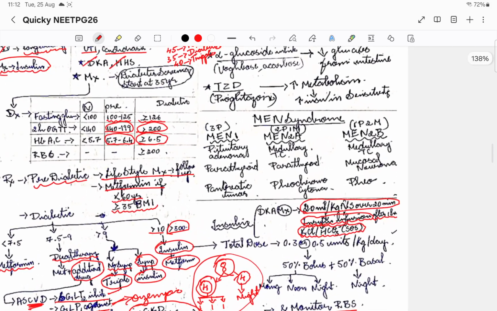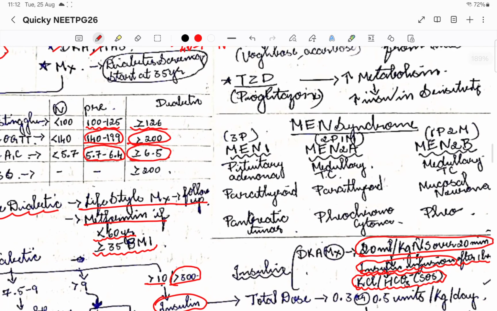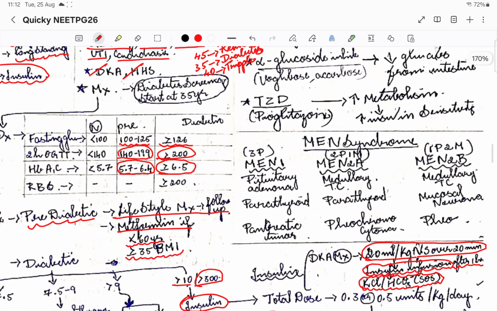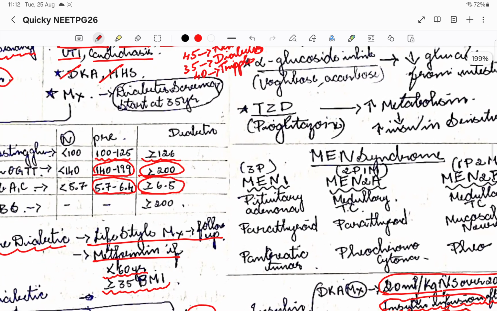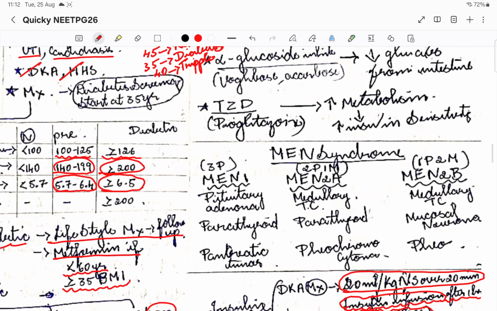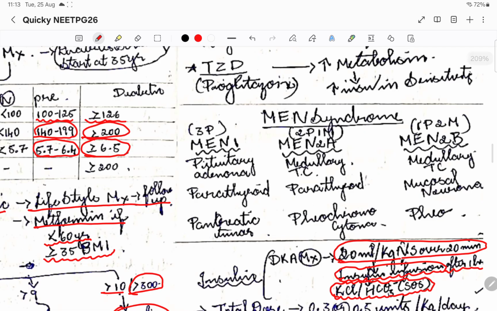I hope you got it. Now moving on to one of the important syndromes before we dive into adrenal gland pathologies: MEN syndrome, multiple endocrine neoplasia syndrome. There are three kinds: MEN 1, MEN 2a, and MEN 2b.